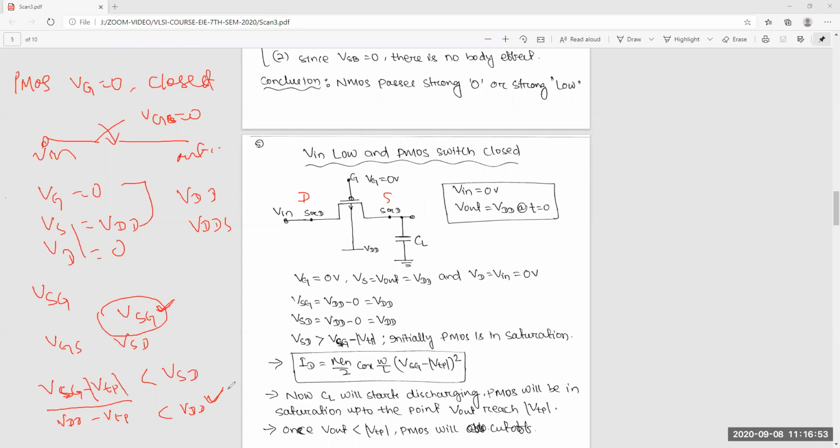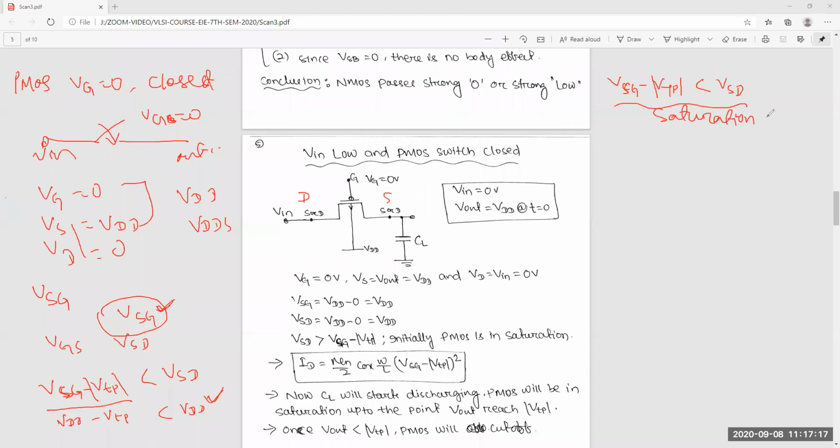This is the very convenient method: check VSG, then VSG minus VTP. Here VSG minus VTP is less than VSD, which means it is in saturation.